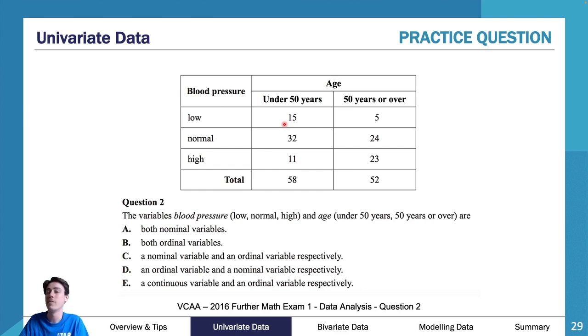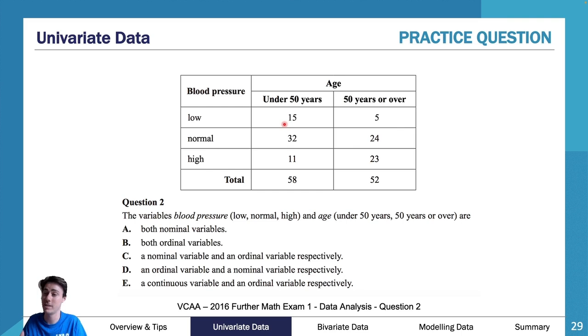Now, what was really interesting about this question is a fair proportion of people thought this might have been a numerical piece of data. So they thought this could have been a continuous piece of data. And so a lot of people went for E. And then a lot of people also went for D, because we had an ordinal. So we clearly had an ordinal, so that's covered with our low, normal, high. But a lot of people said, oh, well, under and over 50, it's just two categories. So we're just going to say this is nominal.